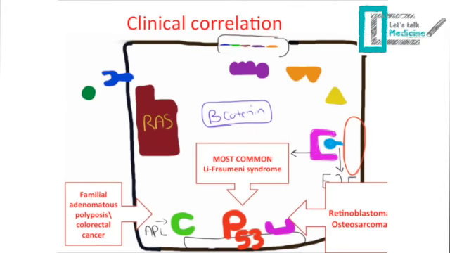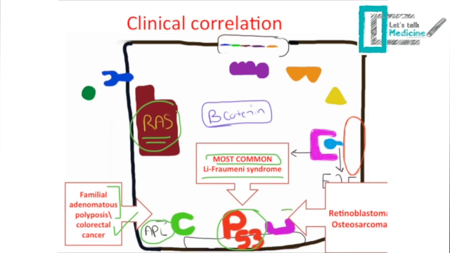So now let's see different types of tumor suppressor gene mutations and their clinical correlations. First of all, we have APC mutation. APC mutation is known to be linked to FAP or familial adenomatous polyposis and colorectal cancer. P53, on the other hand, is the most common type of mutation among all cancers. Don't confuse that with RAS. RAS is the most common type of mutation in proto-oncogenes. And P53 is also known to be linked with Li-Fraumeni syndrome.